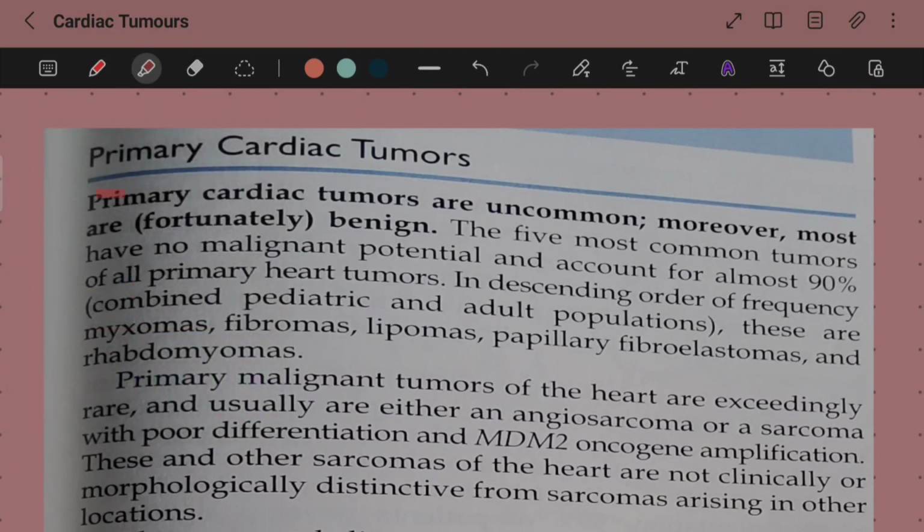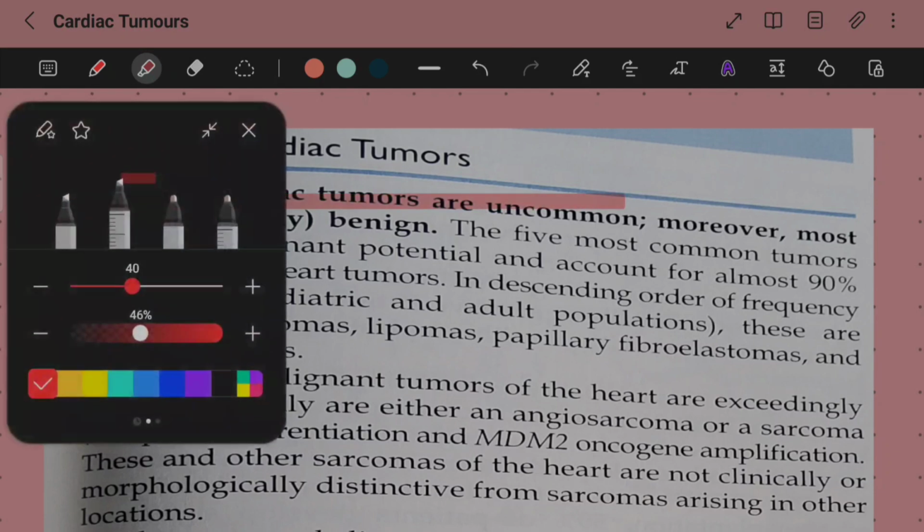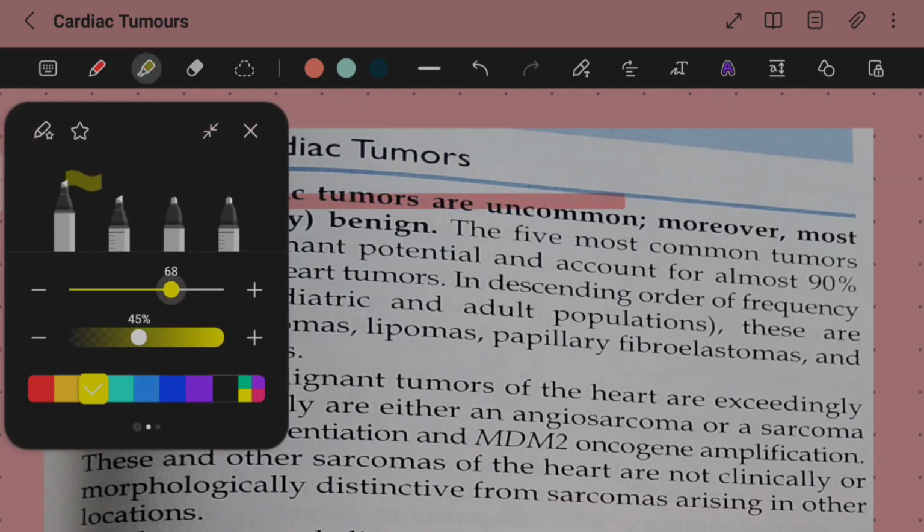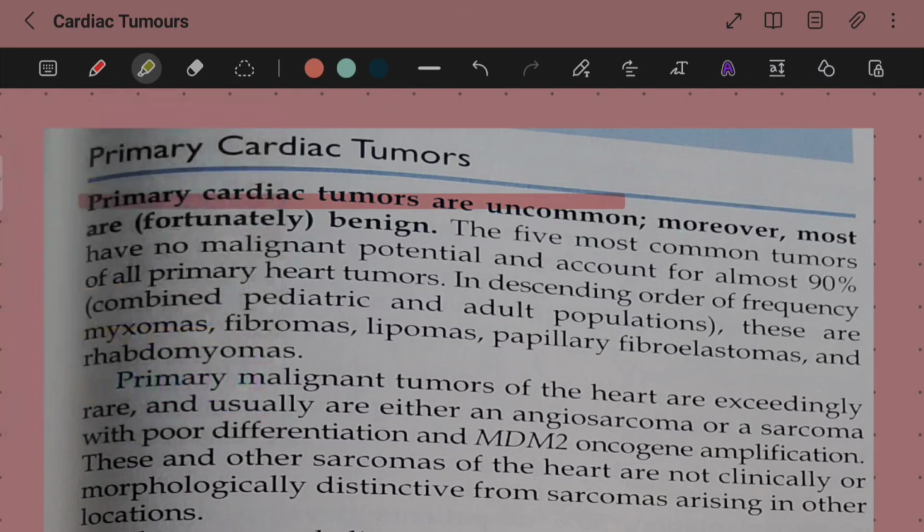Primary cardiac tumors are uncommon. Moreover, most are fortunately benign. The 5 most common tumors have no malignant potential and account for almost 90% of all primary heart tumors.